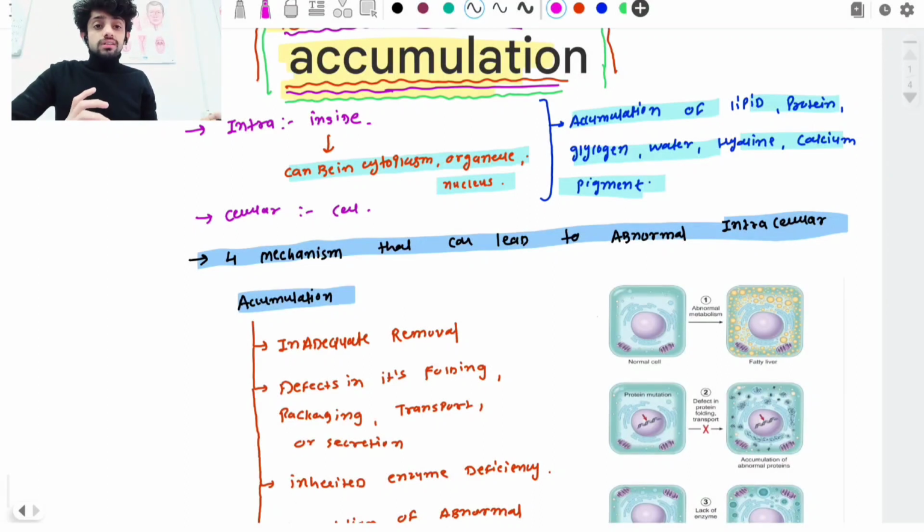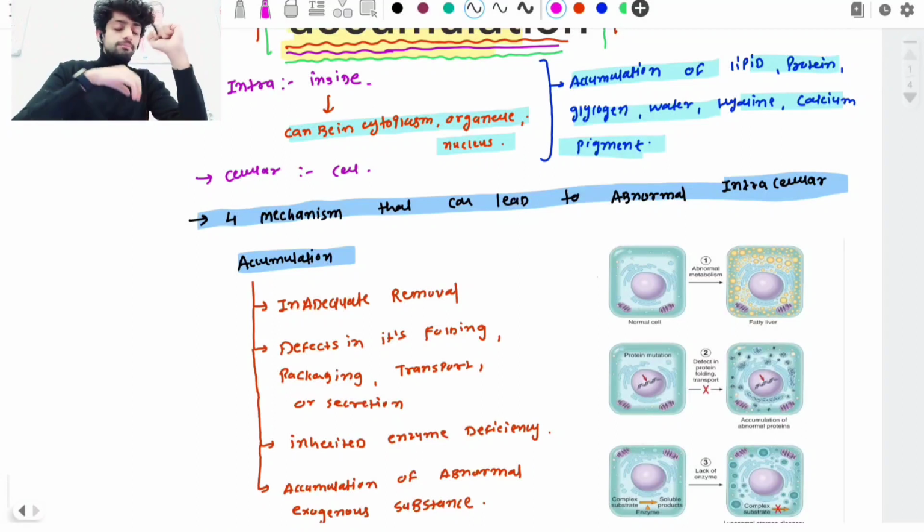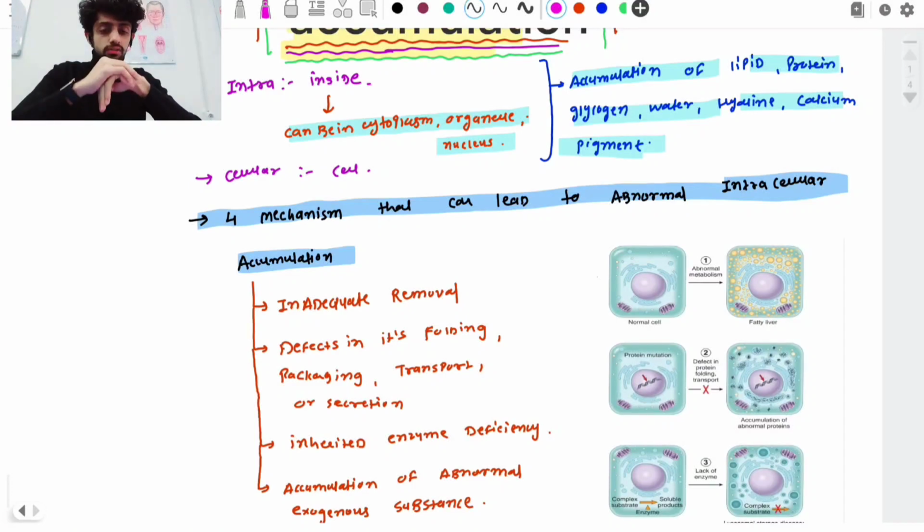So what are these 4 mechanisms? Number 1 is inadequate removal. Normally your cell is always working and it produces some metabolites, and that waste metabolite must be removed by the cells. If that metabolite is not removed, it can accumulate inside your cells. Take the example of the kidney: the kidney is filtering the blood and removing waste products from our body.